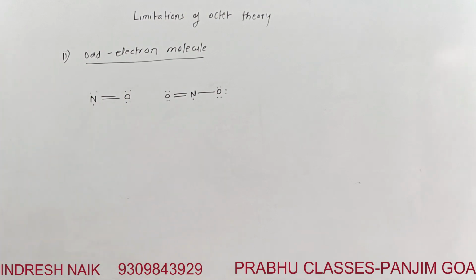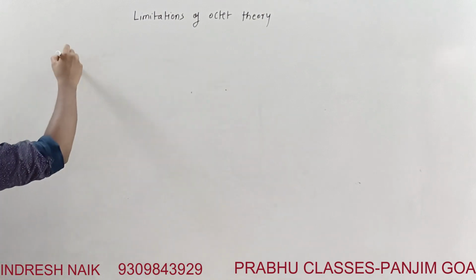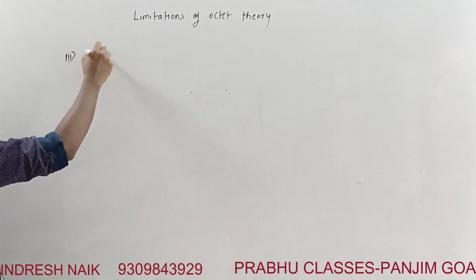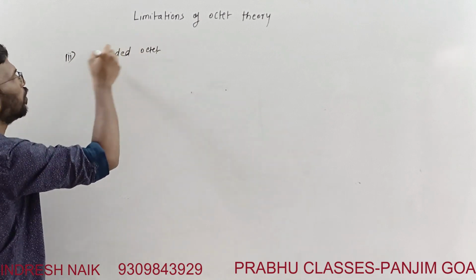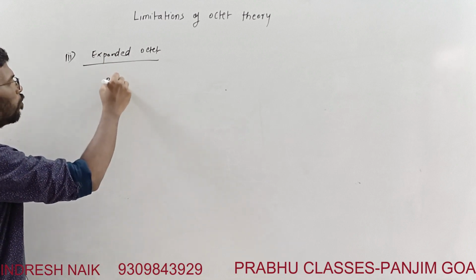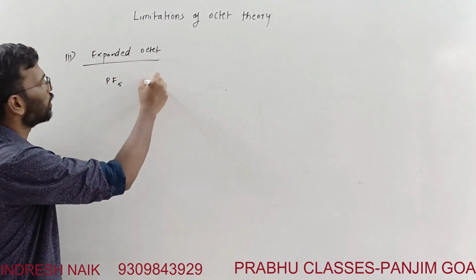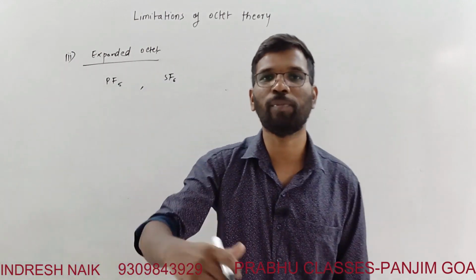Then expanded octet. The third limitation was the expanded octet. Some molecules were found, like PF5 and SF6, where the octet of the central atom expands to more than 8.